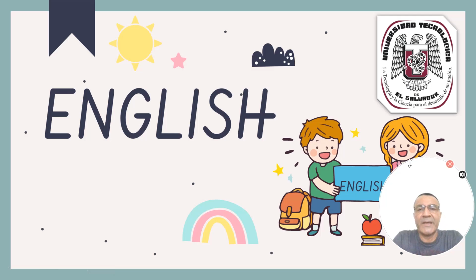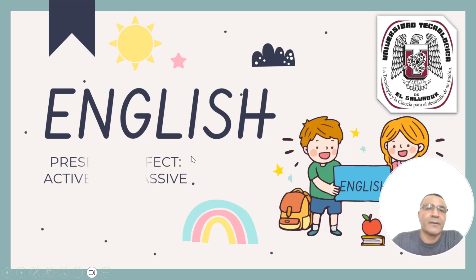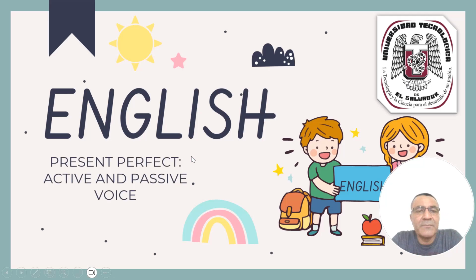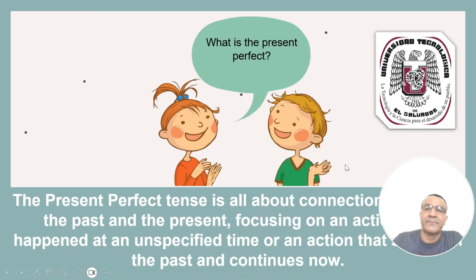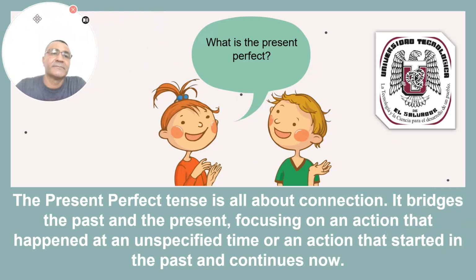I'm going to explain about this important topic. We will talk about the present perfect, active and passive voice. Let's see. First, what is the present perfect? We have this meaning.